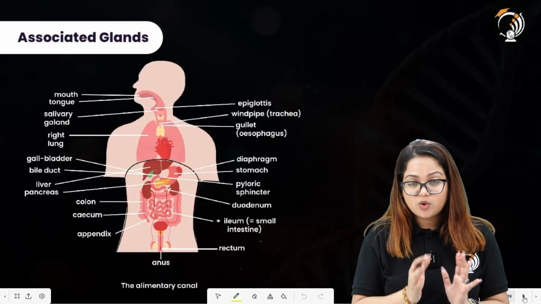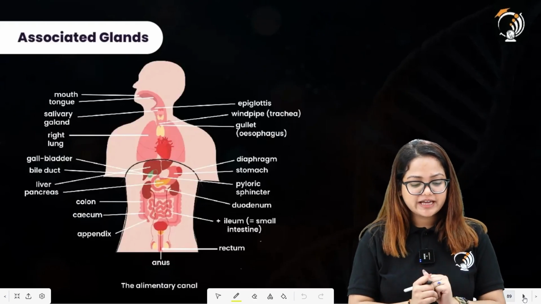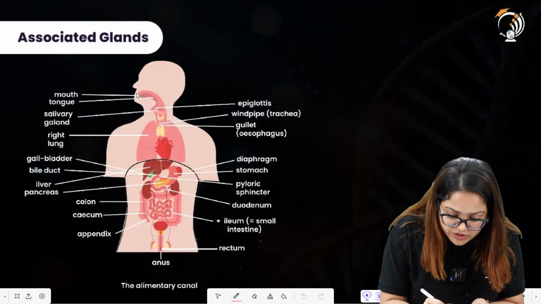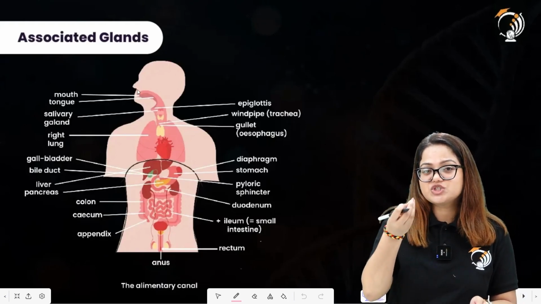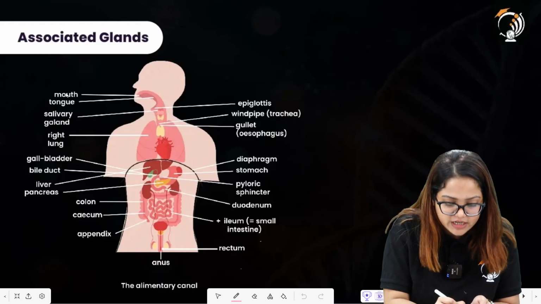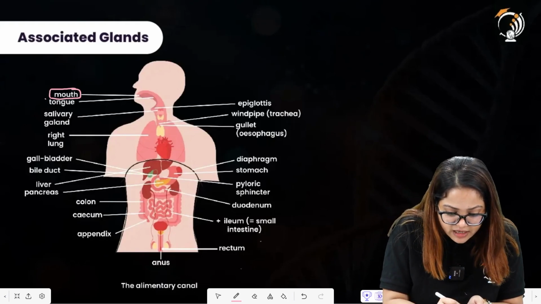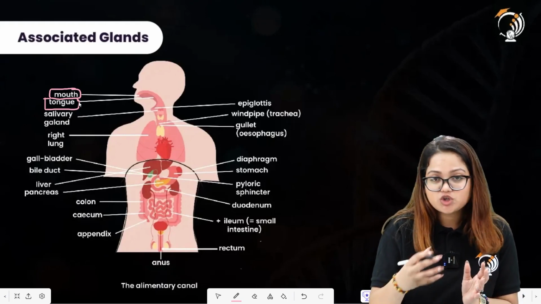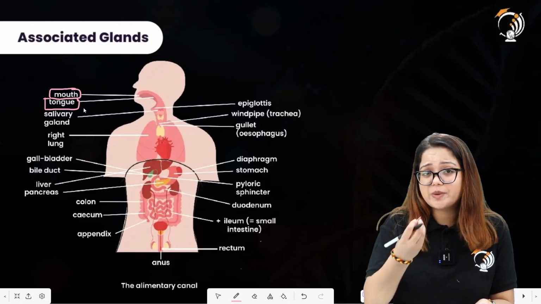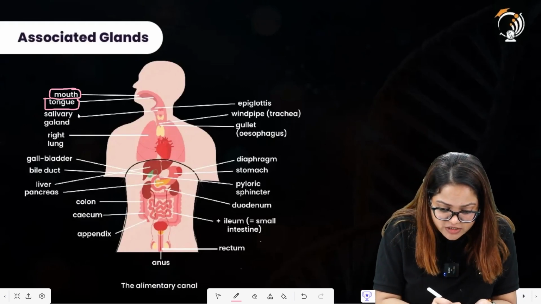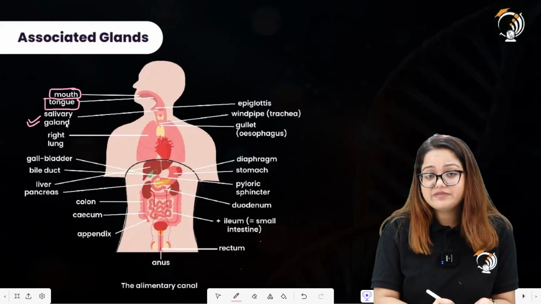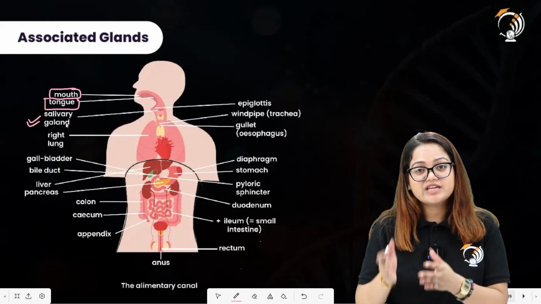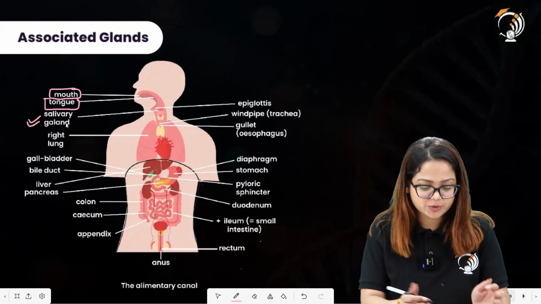Now you can see the whole set of associated glands in this particular diagram. We will start first with the mouth over here. This is the mouth region from which ingestion will occur. Ingestion is taking the food into our mouth. The tongue is there. The tongue will help to mix the food with saliva, softens the food, and helps in swallowing of the food also. Then there are the associated salivary glands. These will secrete saliva which has salivary amylase in it. We will be studying about that too.